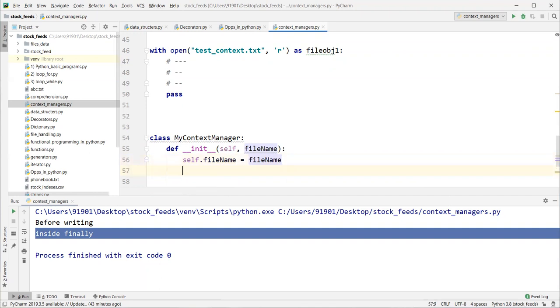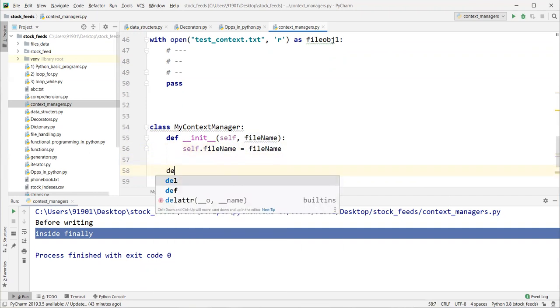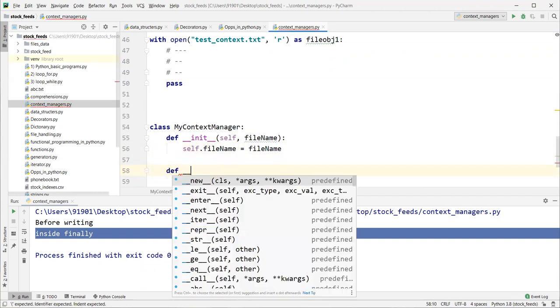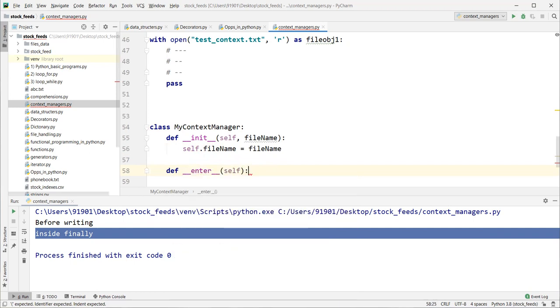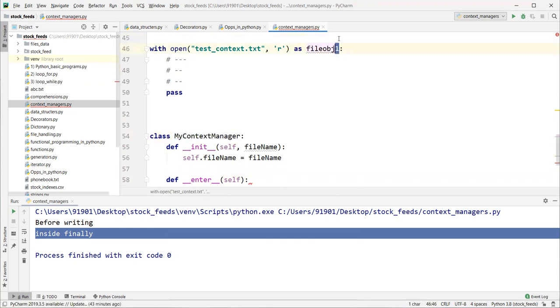Next, I said the context manager has two special functions, enter and exit. Enter will execute whenever we use this particular class in a with statement like this syntax. When you use this class like this, automatically this enter function will execute.